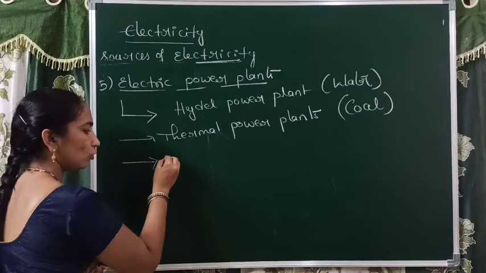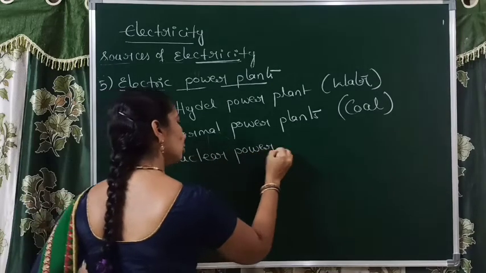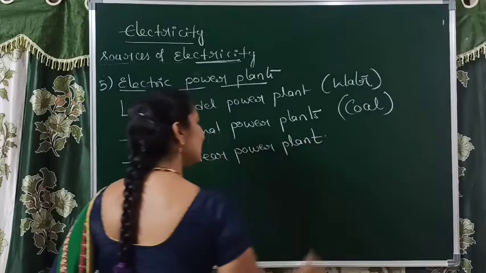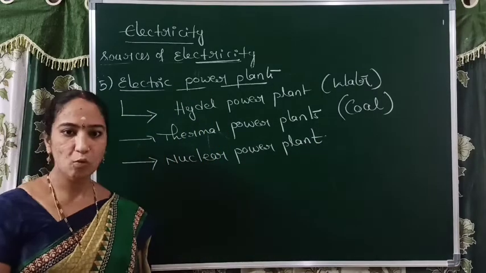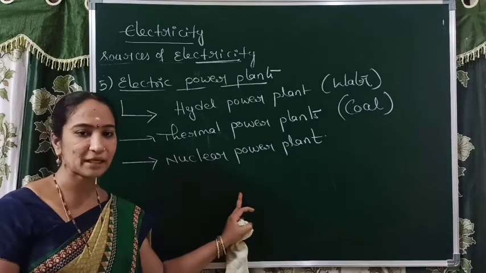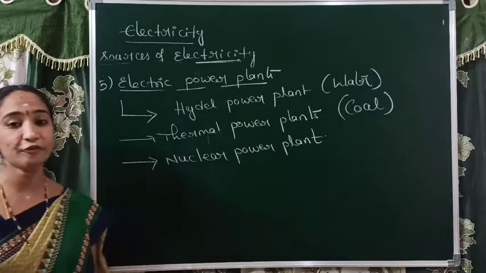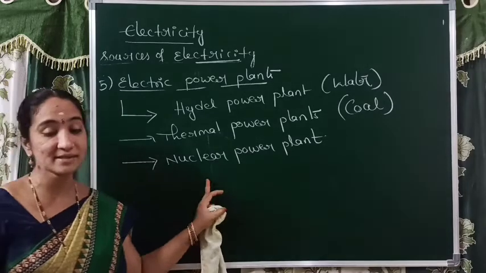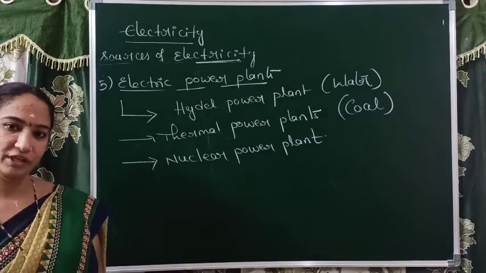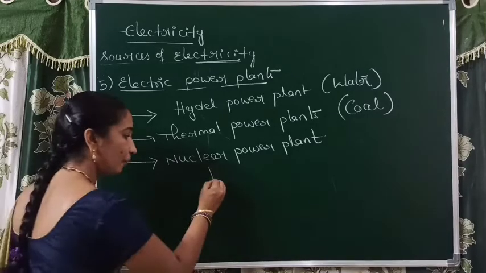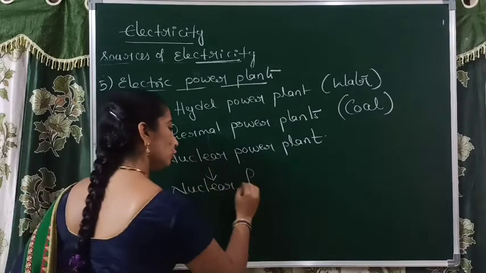One more power plant is the nuclear power plant. In the first and second power plants, you know which substances we use: water and coal. But the third type of power plant, nuclear, is a very expensive power plant. Which fuel do we use in nuclear? Uranium. We use uranium as a fuel in this nuclear power plant. Here, with the help of a chemical process, that is nuclear fission,